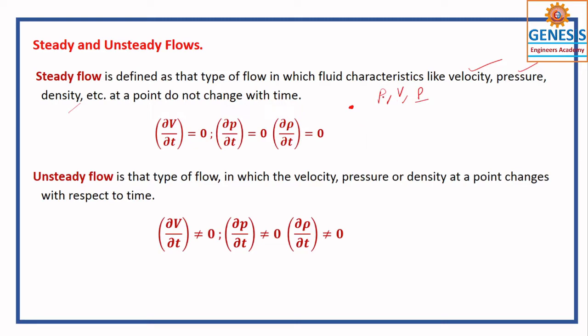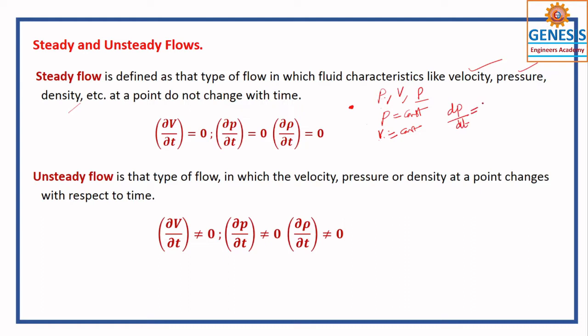You understand? These values do not vary with time. That means P is equal to constant, and V, the volume, is equal to constant. So if it doesn't change, then it is dP by dt. I can write like this also.